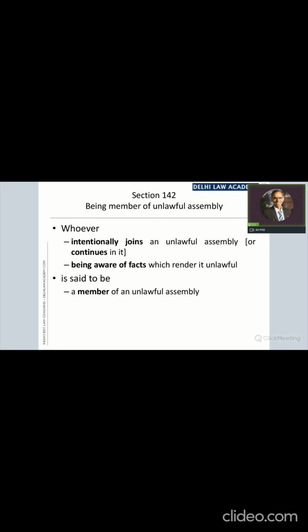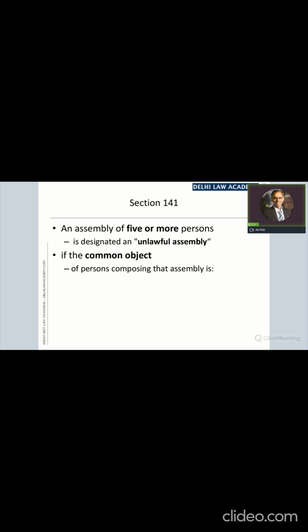142 does not require knowledge of section 141. It only requires the knowledge of the facts which render the assembly unlawful. Alright, so with this we close this discussion. And then what are the other options?